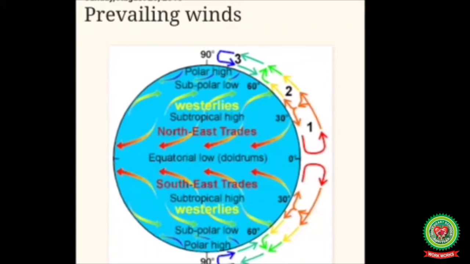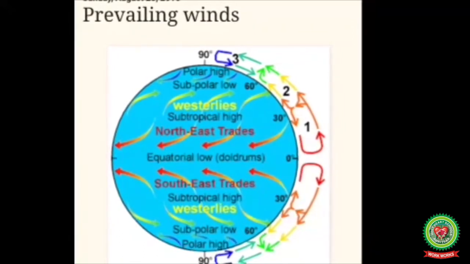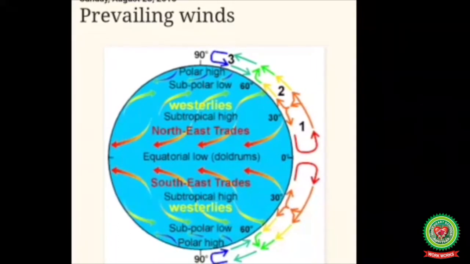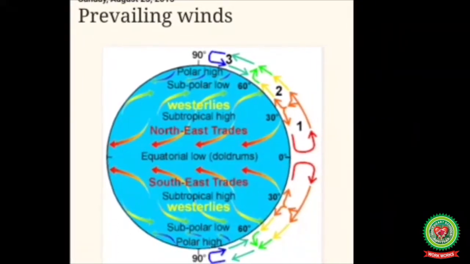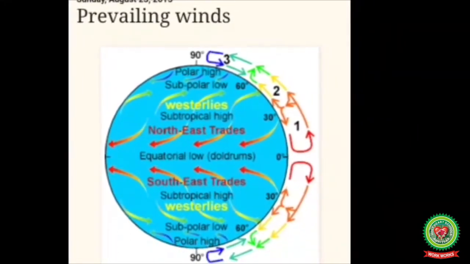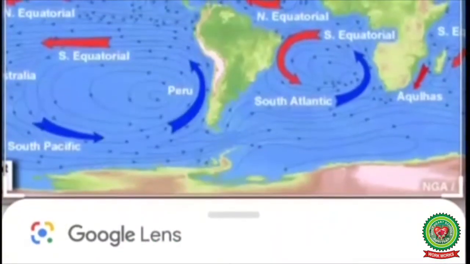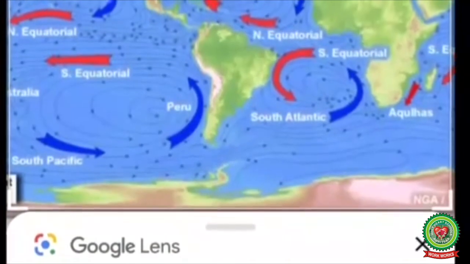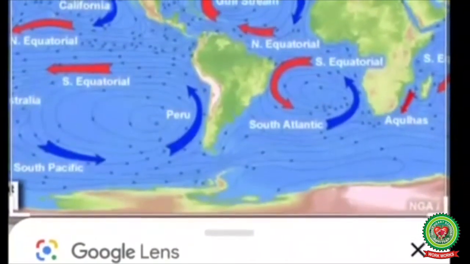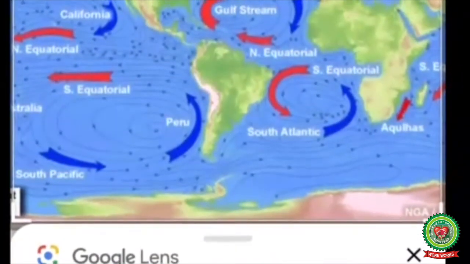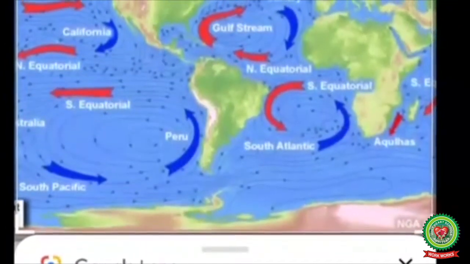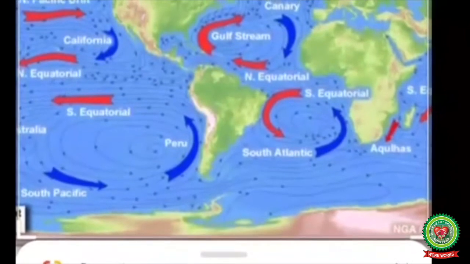In order to compensate the loss of water at the surface, cold water from below the surface comes up and reduces the surface temperature. It is due to this reason that the temperature in the eastern parts of the oceans is lower than those of western parts in the tropics due to the prevailing winds.